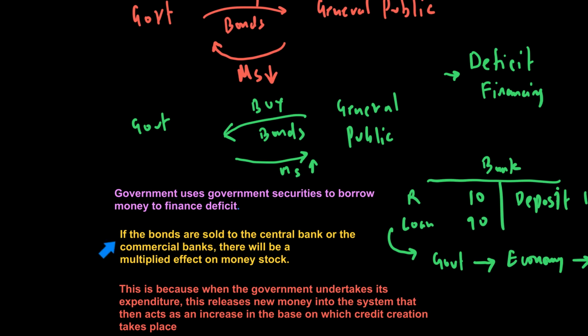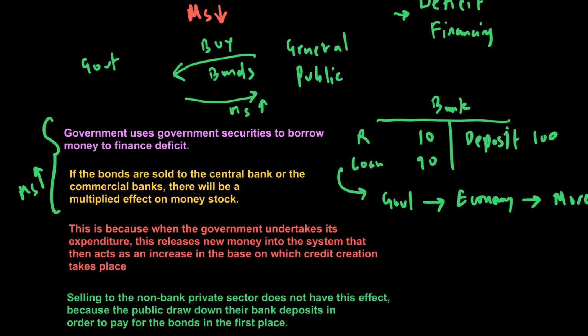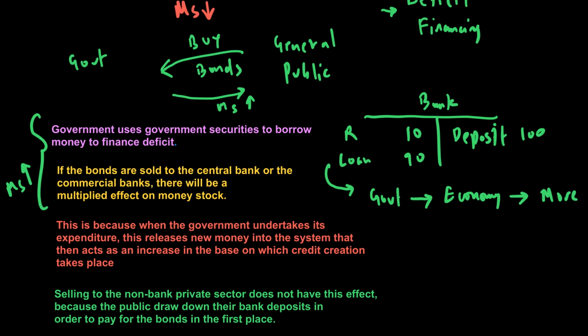So when the government is selling to the central or commercial bank, the key thing to remember is this: money supply goes up. But what if the government is selling to the non-bank sector, to the private sector? Well, what the non-bank sector does is just take the money away from their deposit and give it to the government.